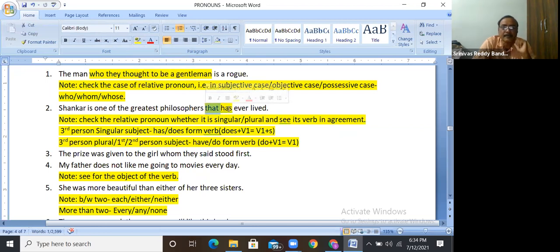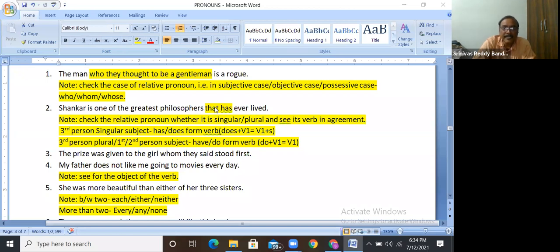Is it singular or plural? Does it represent Shankar, or does it represent the greatest philosophers? Philosophers only. When it is philosophers, that becomes plural.